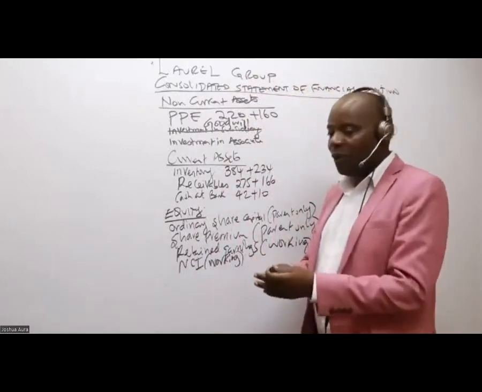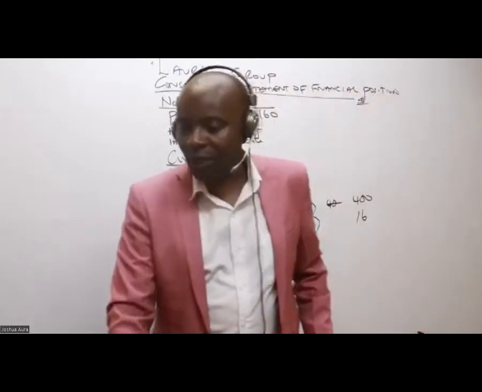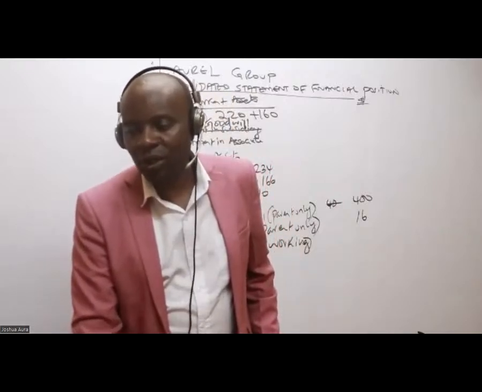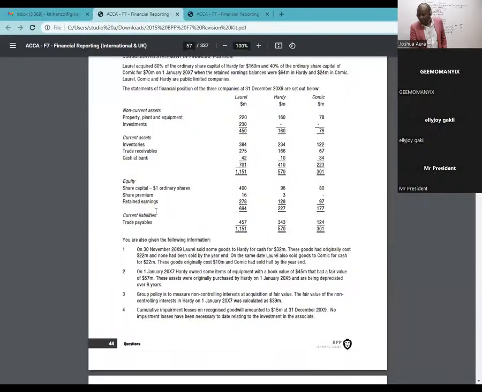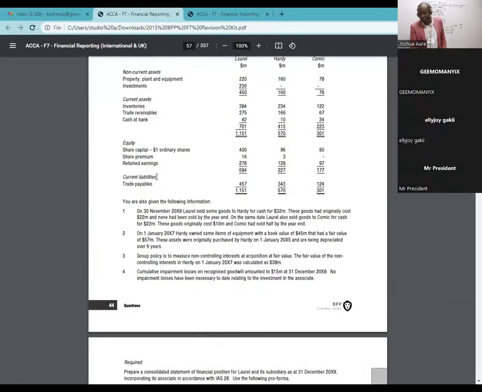So after equities, we go to the liability section. We normally start with non-current liabilities. Do we have any non-current liabilities in this case? No, so we have only current liabilities, of which we have the trade payables. Under the trade payables, what do we have here? We have 457 plus 343, like that. So that is it.